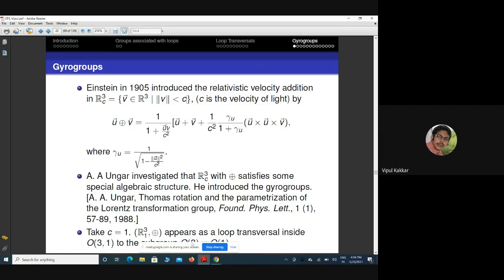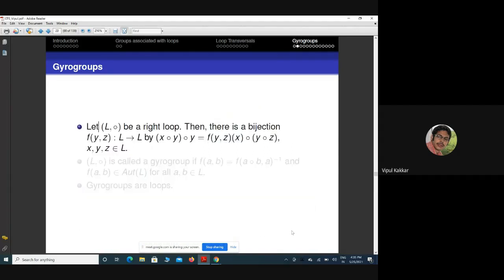What is O(3)? O(n) is the group of orthogonal matrices. And what is O(3,1)? O(3,1) is the collection of 4x4 matrices A such that A transpose J A is equal to J, where J is the diagonal matrix diag(1, 1, 1, -1). So this R^3_1, this gyro group, appears as a loop transversal inside O(3,1).